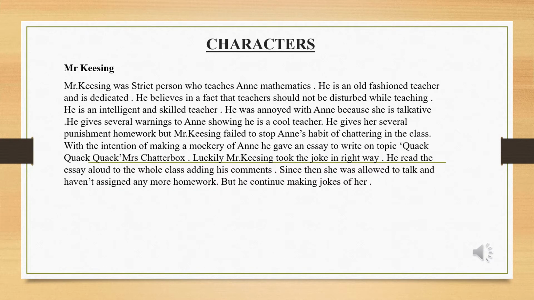Another special character in this chapter is Mr. Keesing, her maths teacher. He was a strict person and he is an old fashioned teacher and is very dedicated. He believes that teachers should not be disturbed while teaching. He is an intelligent and skilled teacher. He was annoyed with Anne because she is very talkative. He gives several warnings to Anne, showing he is a cool teacher, but he gives her several punishments as homework. But Mr. Keesing failed to stop Anne's habit of chattering in the class.